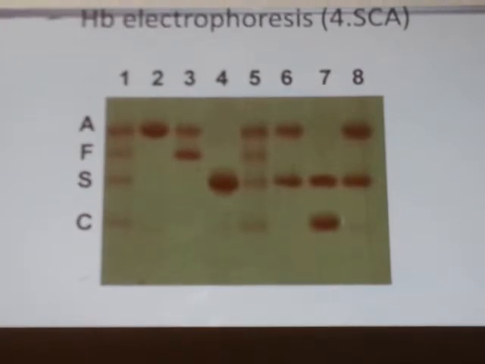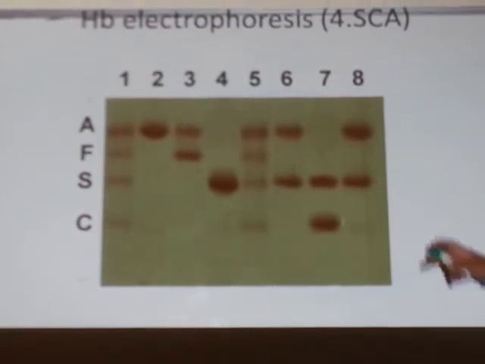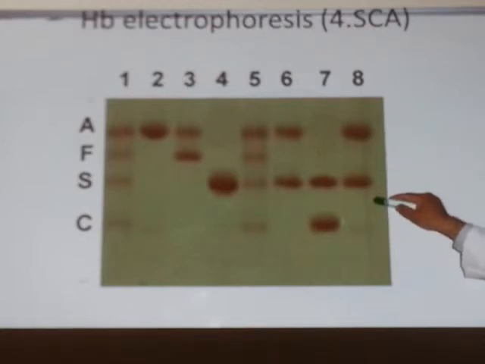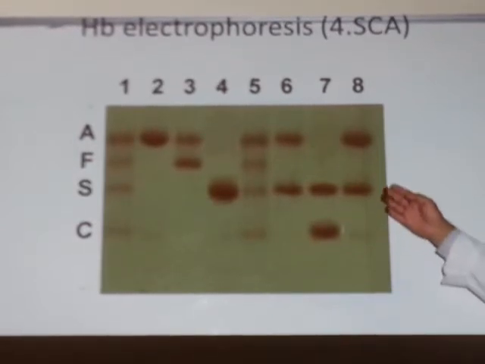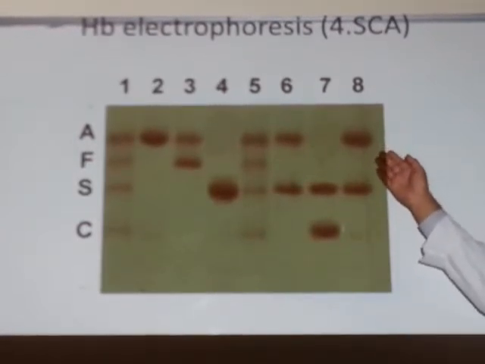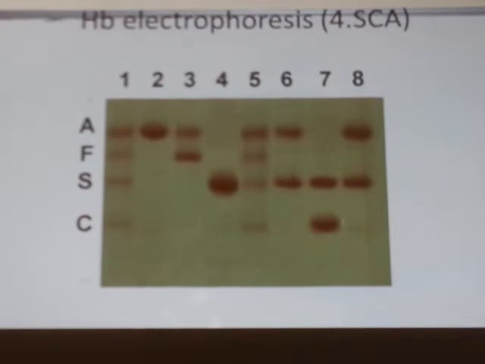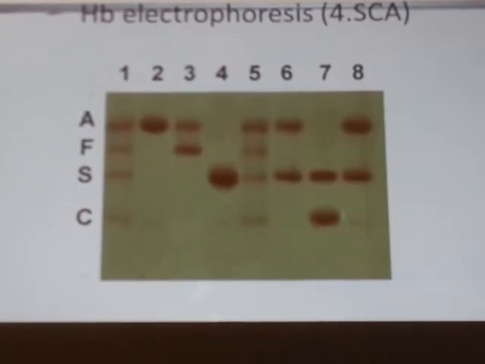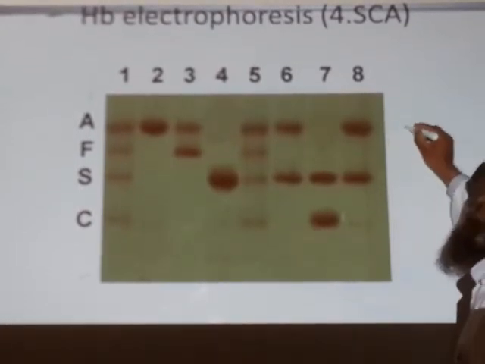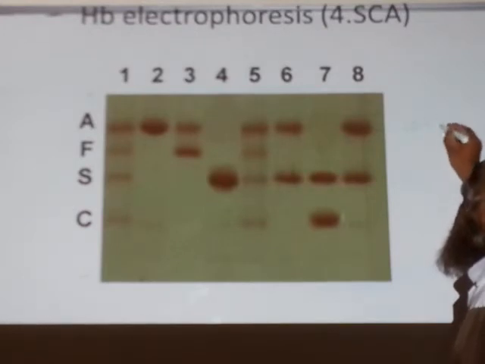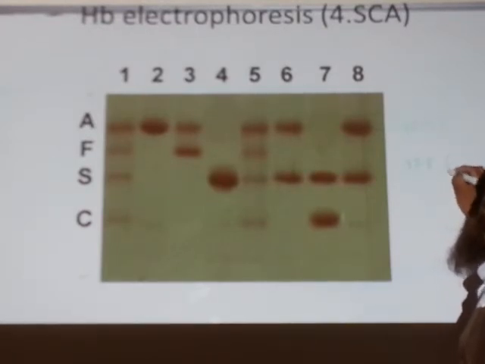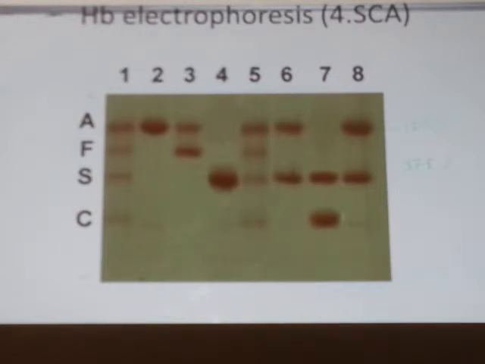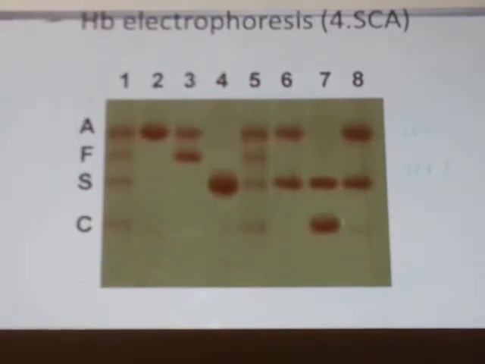Almost, we are talking roughly. This may be 60%, there may be 40. If we attach this to a densitometer, another machine, it will check the density of the band and tell the exact result. Maybe, for example, this is 62.5% and this may be 37.5%. Like this. Exact.